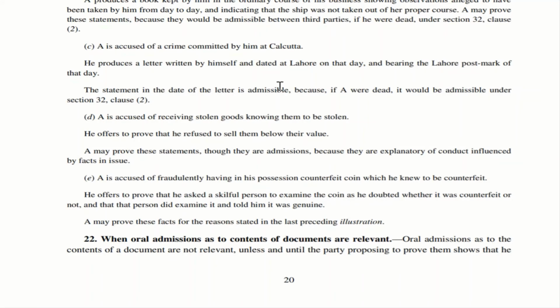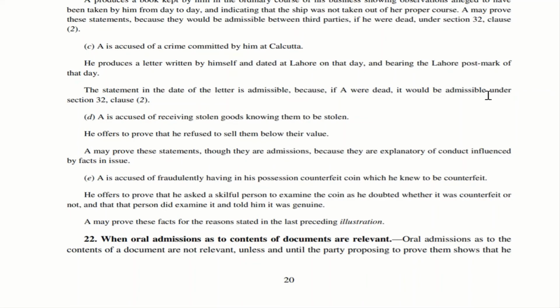Whether this letter is admissible, that is a question. If A was dead, imagine if A was dead, then this would be admissible under section 32 clause 2. If he was dead, then this letter will be taken as a proof by the court. So in that case, the statement in the date of the letter is admissible, because even if he is dead, that is going to be taken as evidence. So this can be used.